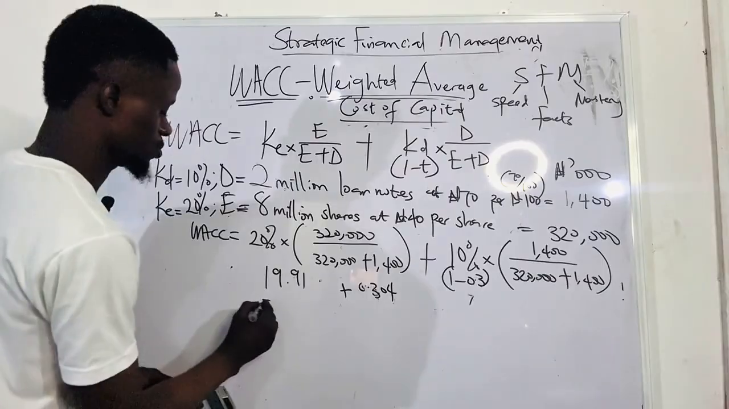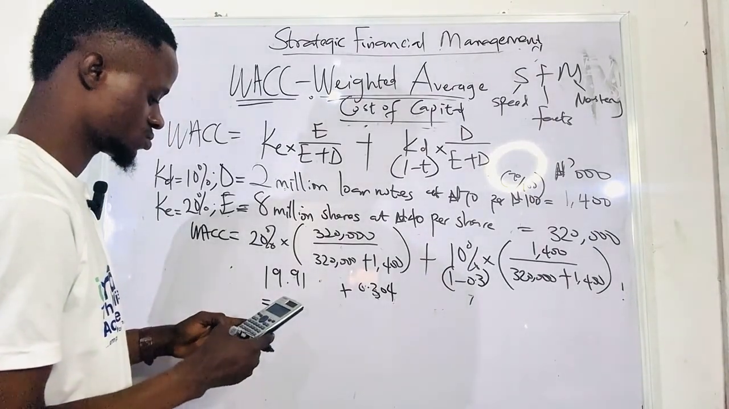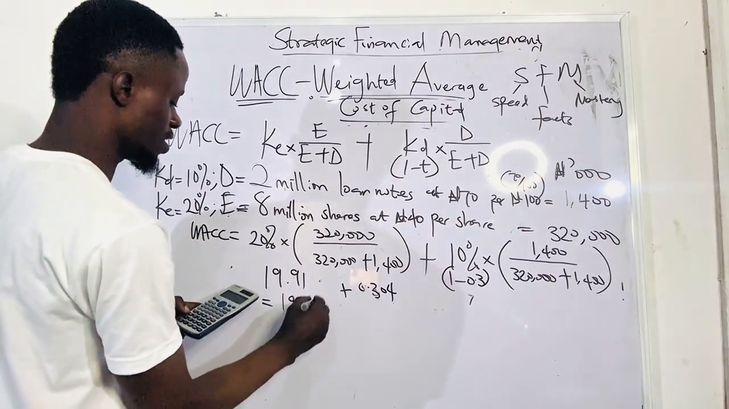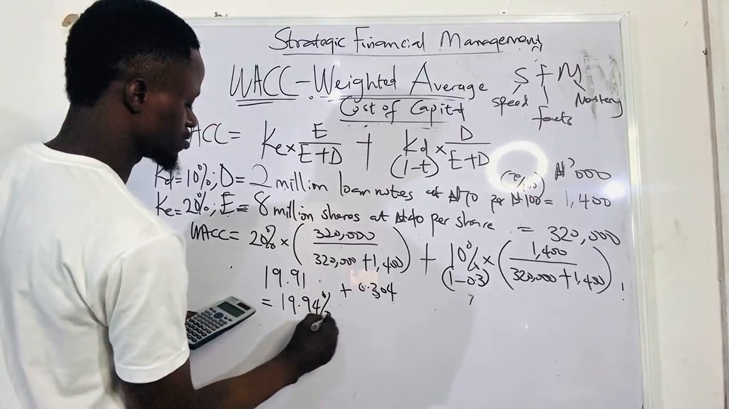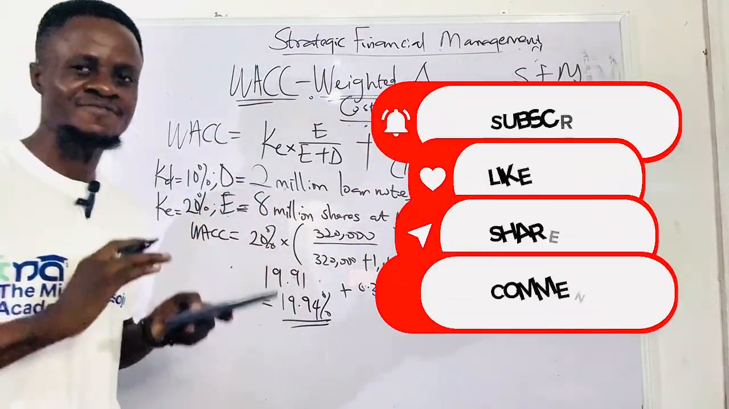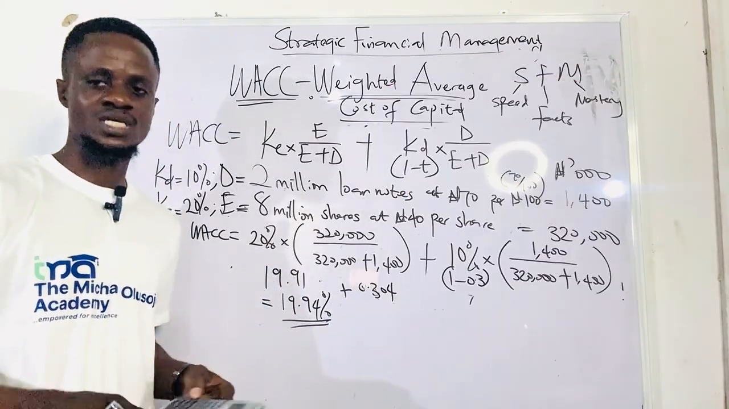Right? So put everything together. Plus 19.91. So what do you have? We have 19.94%. Simple. Can you see that? Very, very simple. Let's go to the next question.